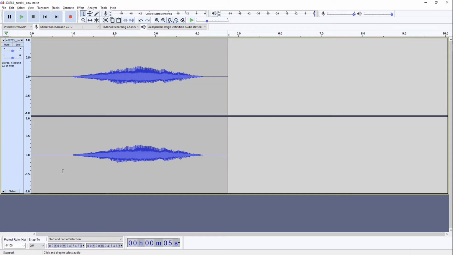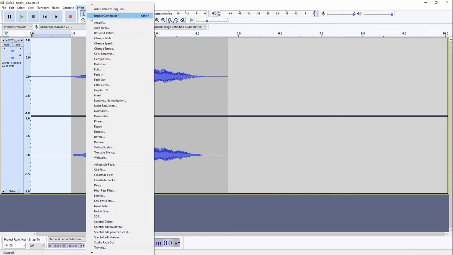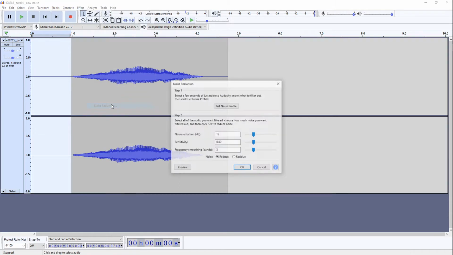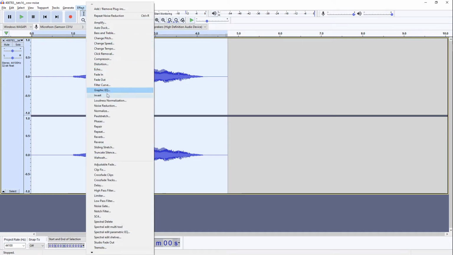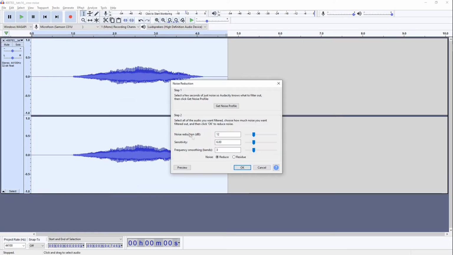So to do that, we just select this part of the sample, go to Effect, then go to Noise Reduction, and there we click Get Noise Profile. So this is going to analyze the noise that is present in the sample, and then we have to apply it. So to apply it to everything, we double click on the WAV file and we go to Effect, and then we go to Noise Reduction again. And then instead of clicking Get Noise Profile, we click OK.